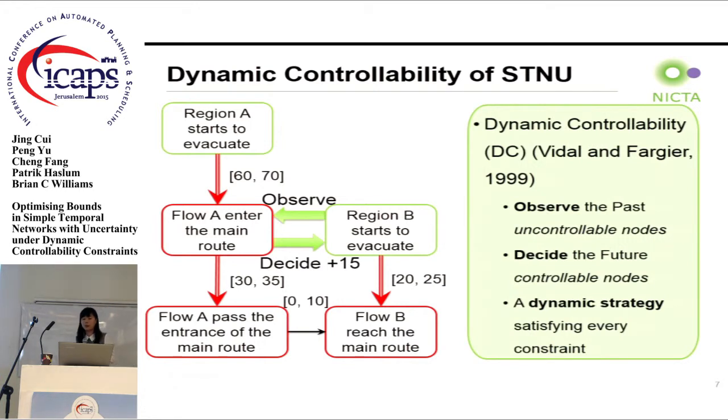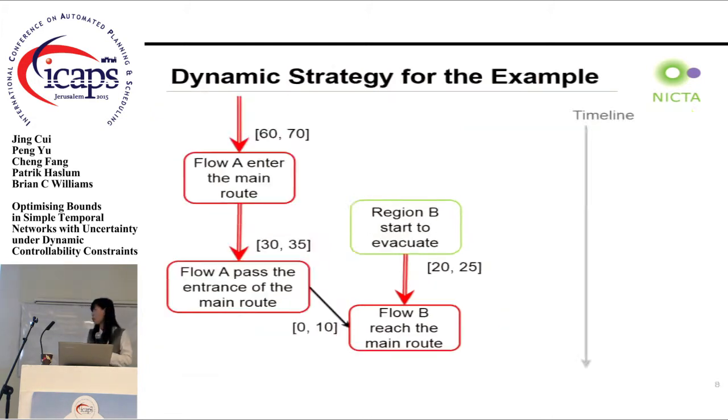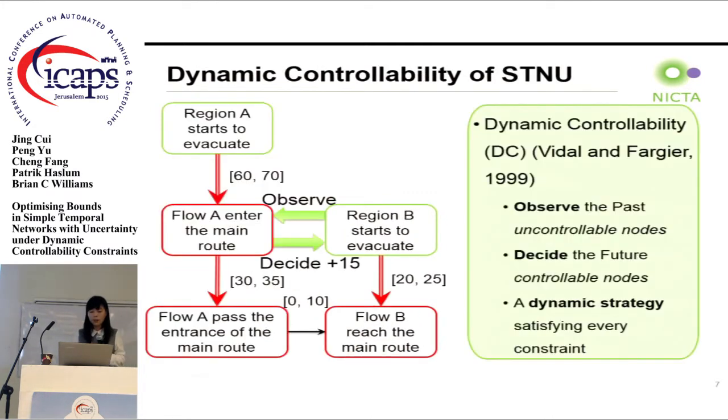Dynamic controllability means that the scheduler or the agent can decide the future of the controllable nodes based on the observation of the past uncontrollable nodes. And this process of observation and decision is a dynamic strategy. Let's see how the dynamic strategy works for this example.